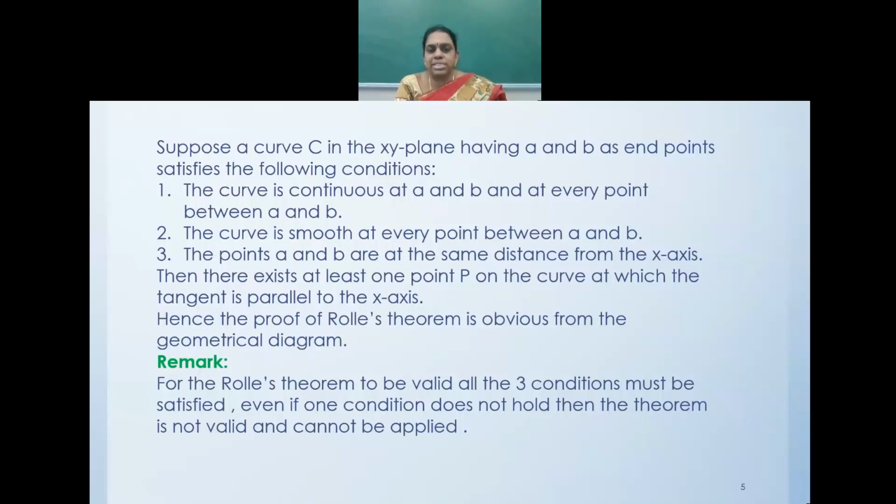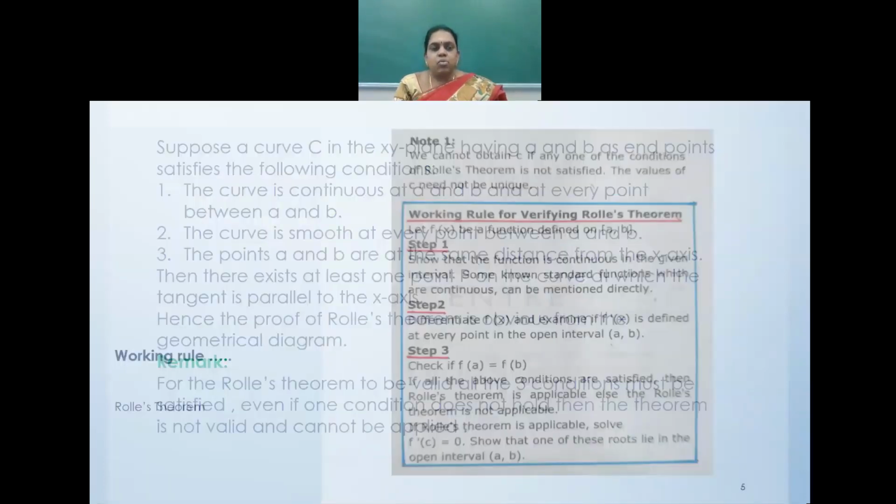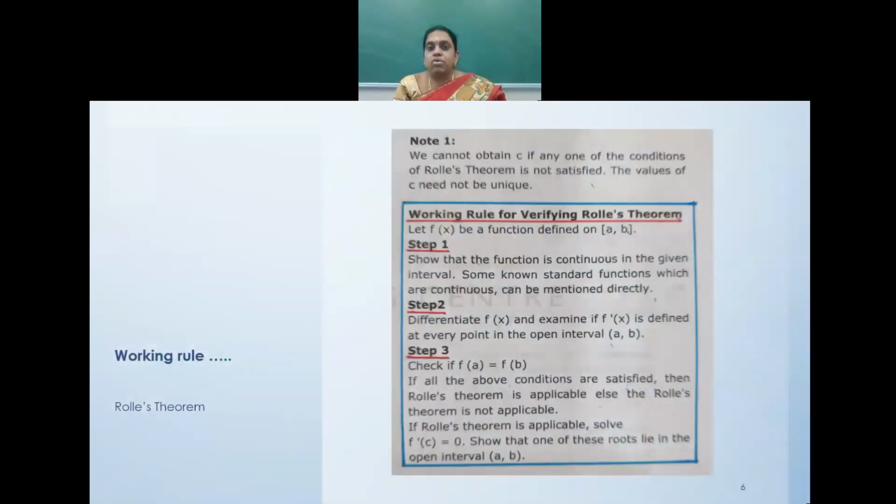Remark: for Rolle's theorem to be valid, all the three conditions must be satisfied. Even if one condition does not hold, then the theorem is not valid and cannot be applied. Working rule of Rolle's theorem. We cannot obtain c if any of the following conditions of Rolle's theorem is not satisfied. The value of c need not be unique.